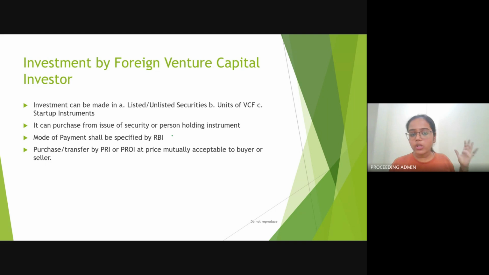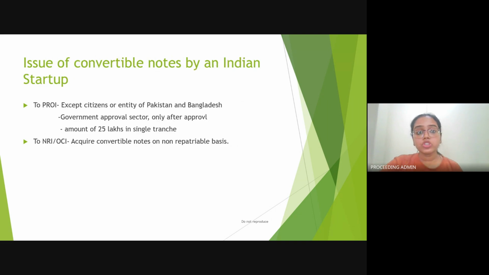And last but not least is the investment should be in listed or unlisted securities. It can be in the units of venture capital funds and the startup instruments. Then let's come to issue of convertible notes by an Indian startup. ये बोलना चाहता है कि जो convertible notes issue होते हैं ना, that can be made to person resident outside India and to NRI और OCI. अगर NRI और OCI को issue करना है, then it should be on non-repatriable basis only.